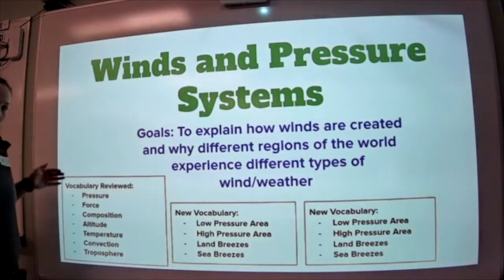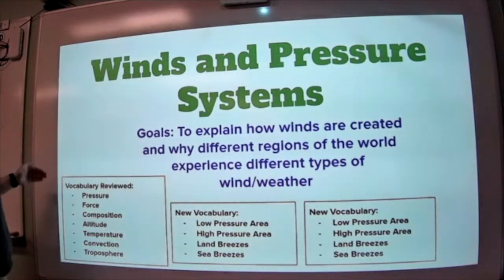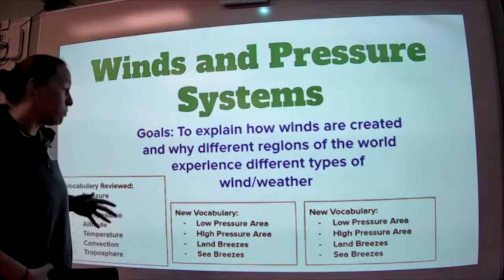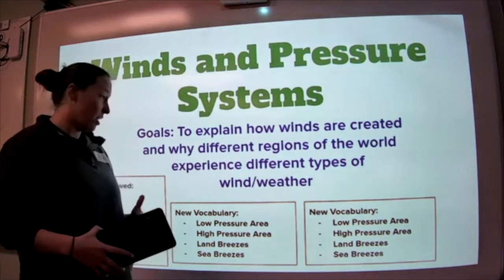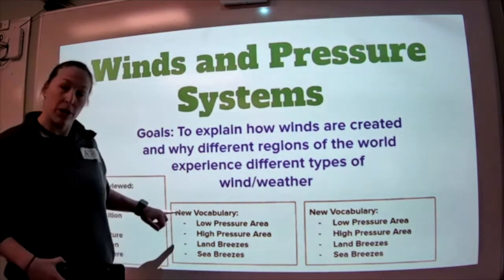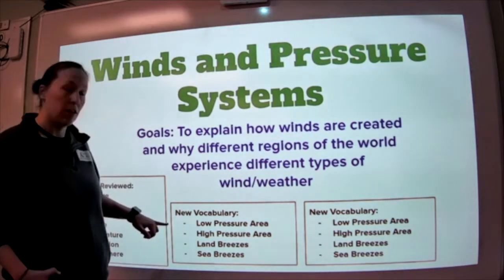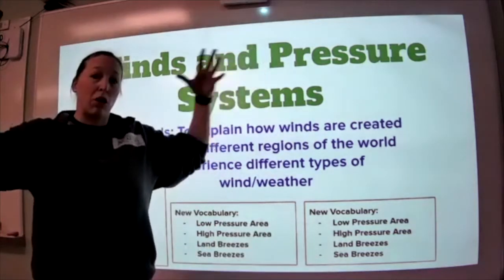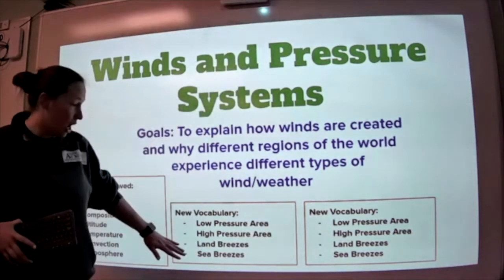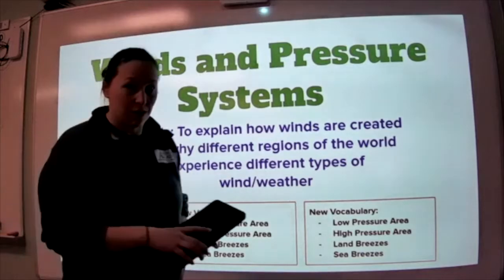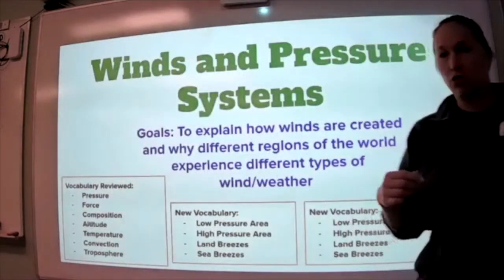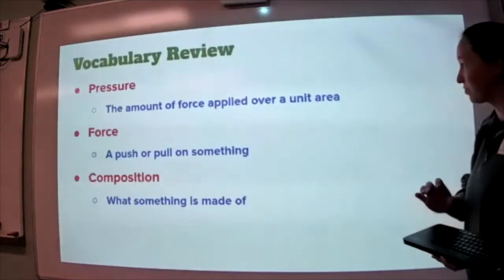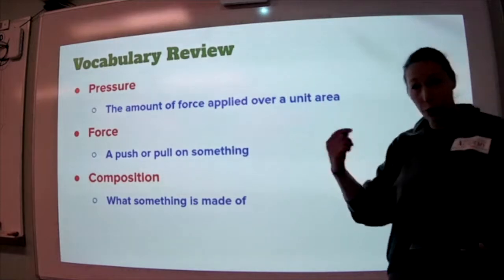Old vocabulary that we're going to review real quick is pressure, force, composition, altitude, temperature, convection, and troposphere. Some new vocabulary that we're going to work on is low pressure areas and high pressure areas, and now instead of just talking about them in closed containers, we're going to be talking about them in our atmosphere. And then we're going to talk about land breezes and sea breezes. So we're going to be applying a lot of the information that you already know. So to start up, just a quick review.